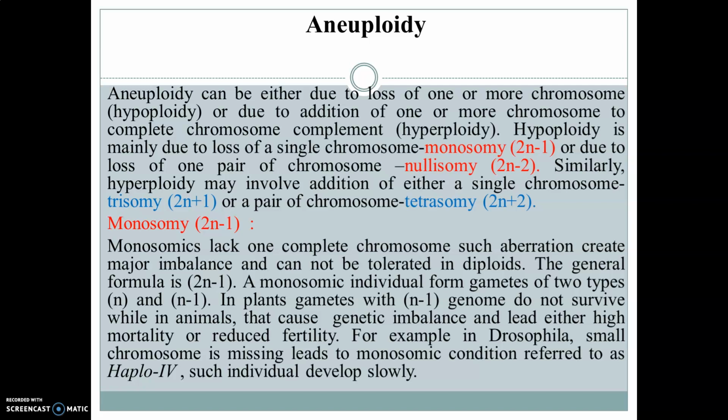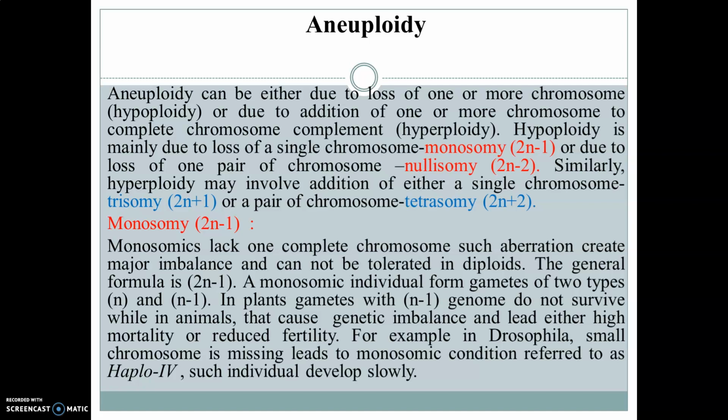Similarly, hyperploidy may involve addition of either a single chromosome, that is trisomy, 2n+1, or a pair of chromosomes, tetrasomy, that is 2n+2. Now we just concentrate on the monosomy.